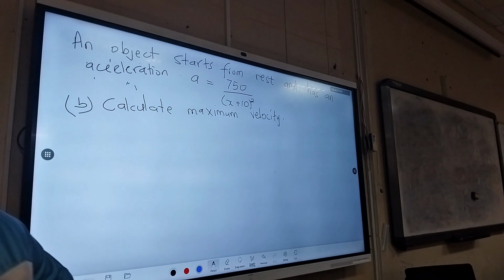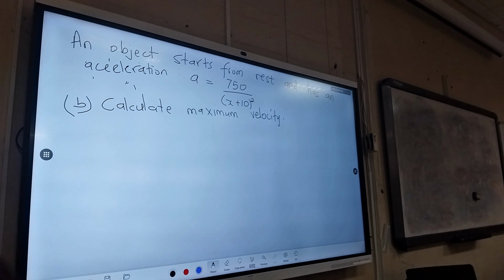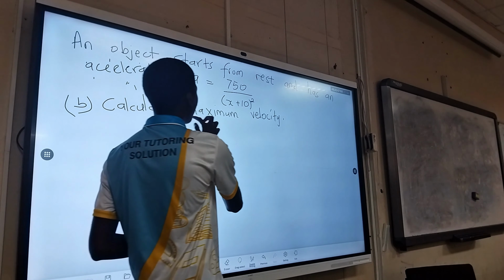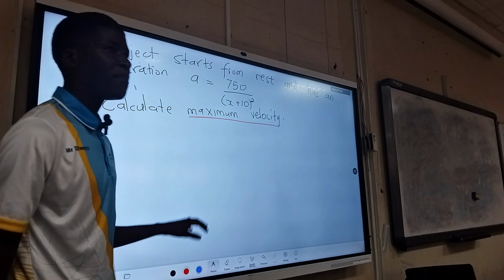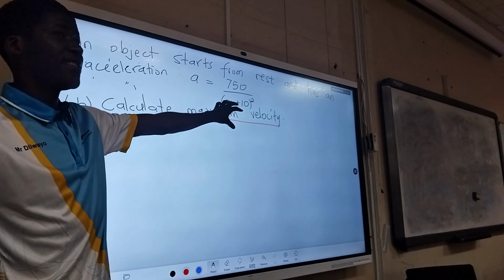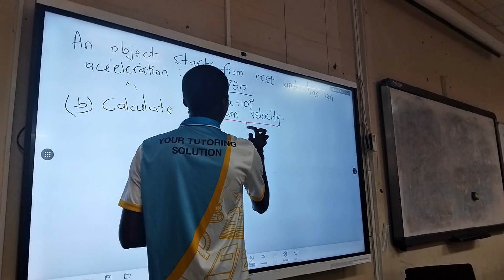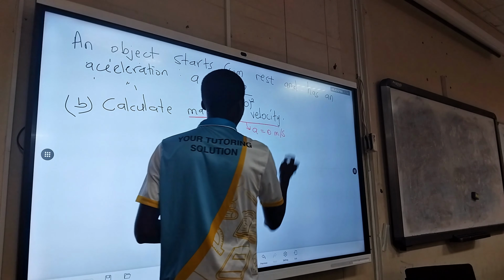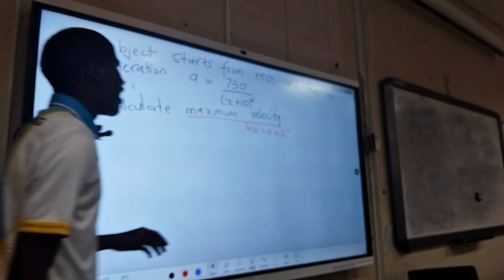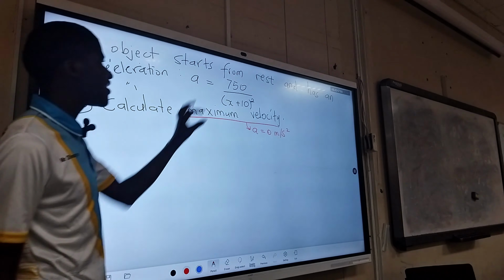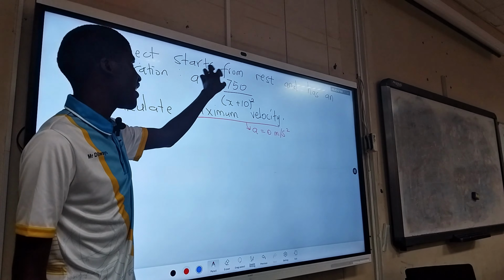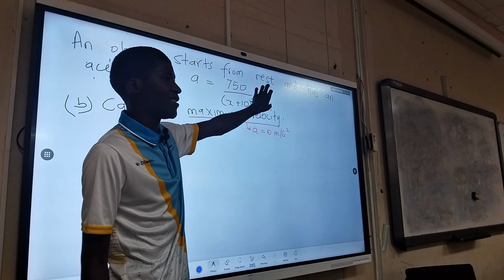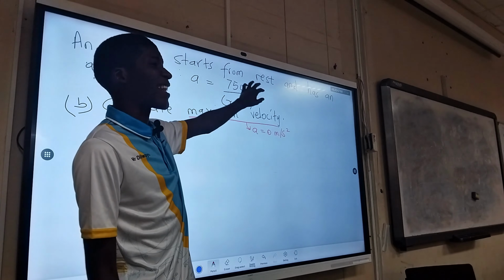Alright, so the problem was a bit tricky, but we know that the term maximum velocity implies that acceleration is equal to 0. So maximum velocity implies that acceleration is equal to 0 meters per second squared. And if you want to use the equation for acceleration that we have, it's a is equal to 750 over x plus 10 squared. This is the equation for acceleration.